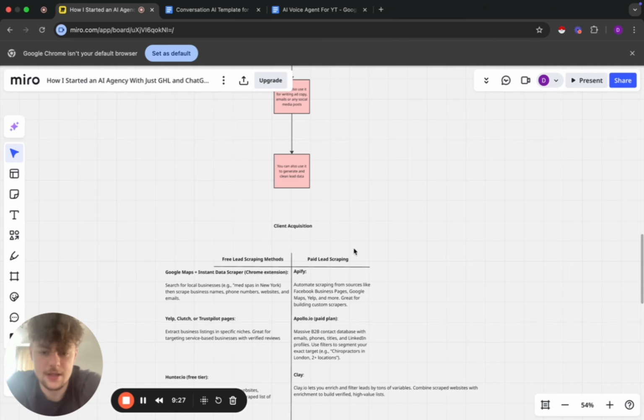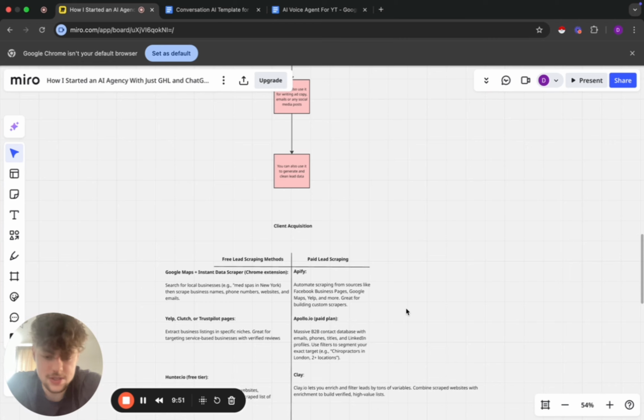But yeah, with Apify, you can automate scraping from sources like Facebook business pages, Google Maps, Yelp, and there's so many other things, like stuff for Instagram. You should definitely go and check out Apify. This is great for building custom scrapers. We've got Apollo, and this is the paid plan. This is a massive B2B contact database with emails, phones, titles, and LinkedIn profiles.